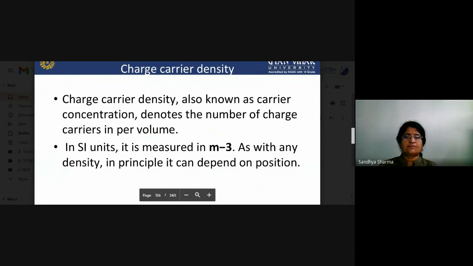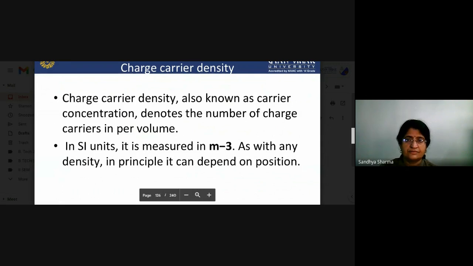Now we will discuss the charge carrier density. The charge carrier density, also known as the carrier concentration, denotes the number of charge carriers per volume. In SI units, it is measured in per meter cubed. As with any density, in principle, it can depend on the position.